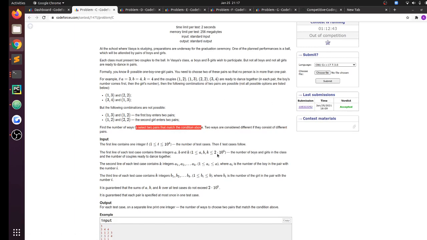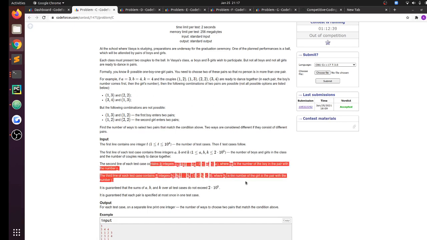So what I did for this is basically I iterated over the edge. Like we have k edges in the input, right? So I iterated over one of the edges, and then I tried to find how many other edges satisfy this requirement. So the only issue that would arise from taking the ith edge is that I cannot take the ith boy on the left hand side, or I cannot take the bith girl on the right hand side, right?